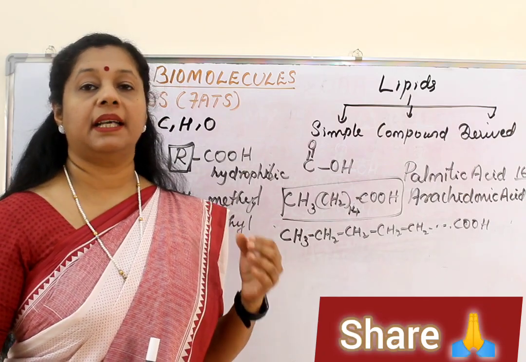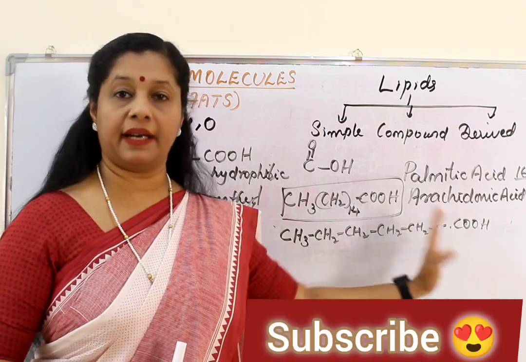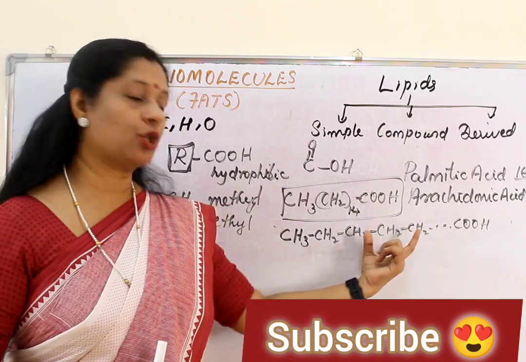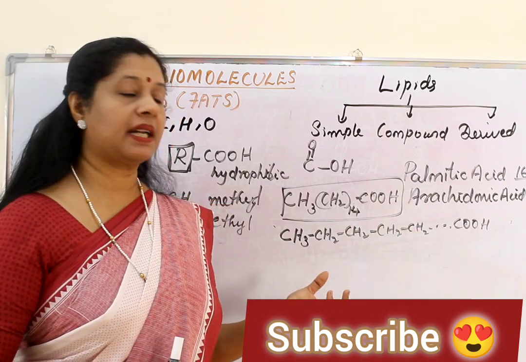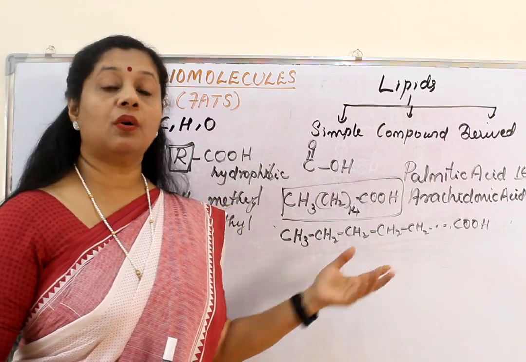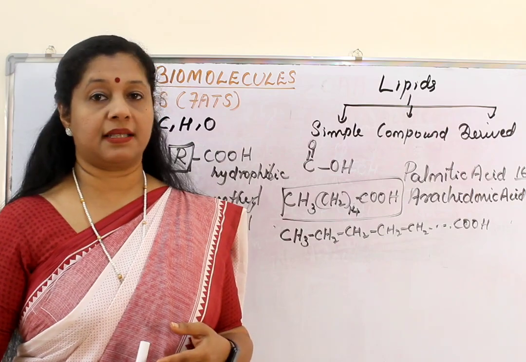So you know that if it is saturated, there is only a single bond because enough hydrogens are there. So a single bond exists between these CH2. So it is called saturated. For example, palmitic acid and butyric acid are saturated. But there can be a double bond in between also. Then we call it an unsaturated fatty acid.